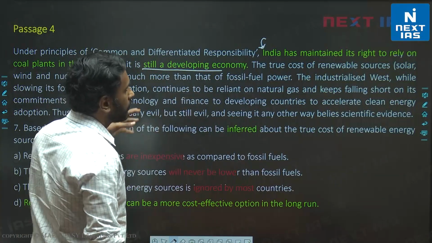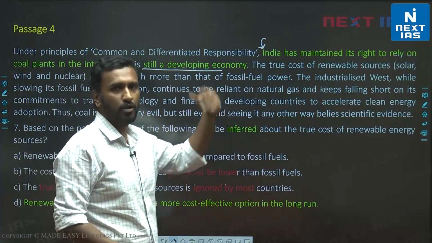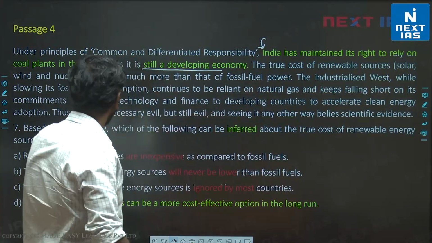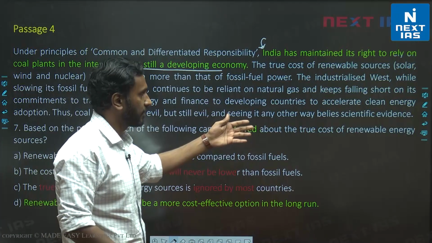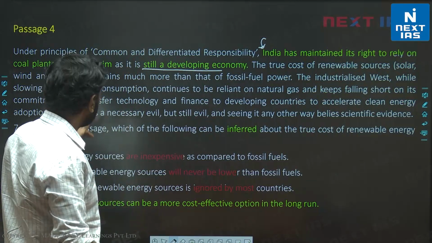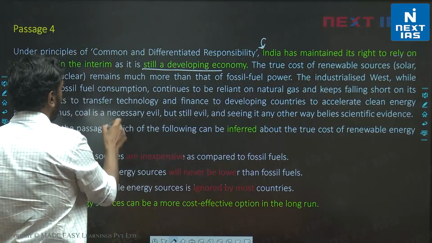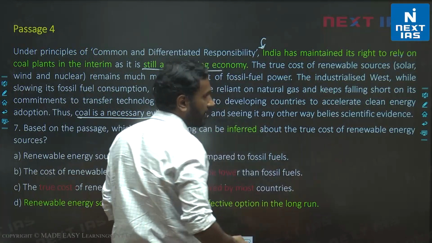The true cost of renewable sources, solar, wind, nuclear, remains much more. So the cost of renewable sources is higher. The industrialized West is slowing fuel consumption, continues to rely on natural gas and keeps falling short on commitments to transfer technology. Thus, coal is a necessary evil, but still evil, and seeing it any other way belies scientific evidence.